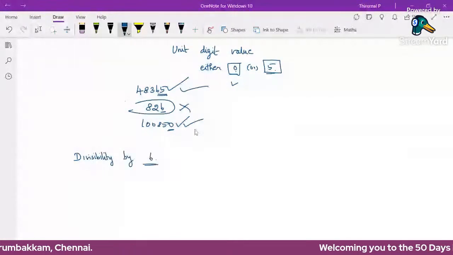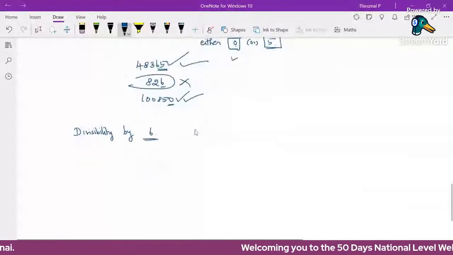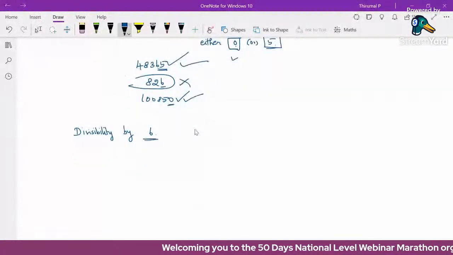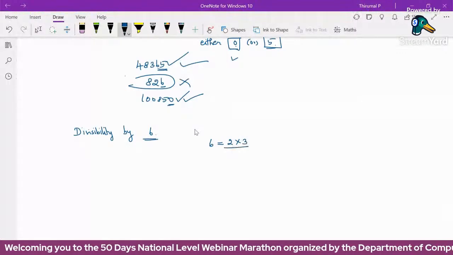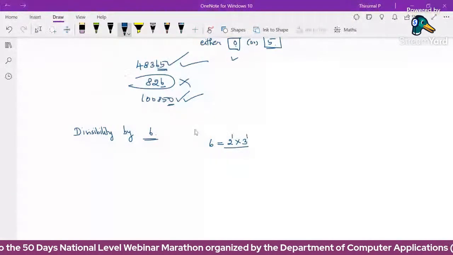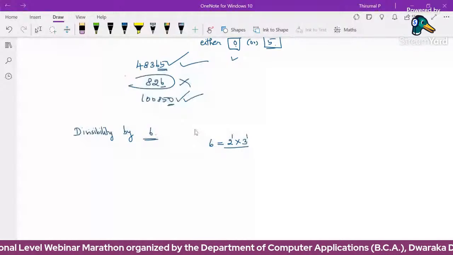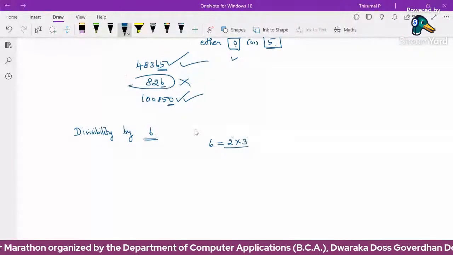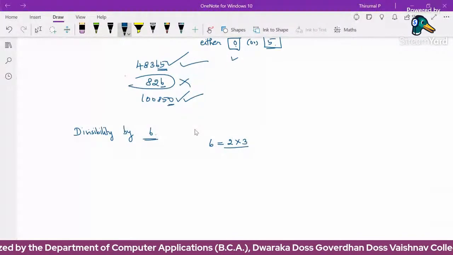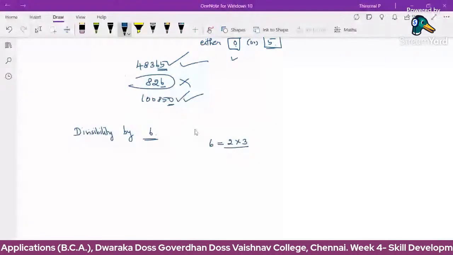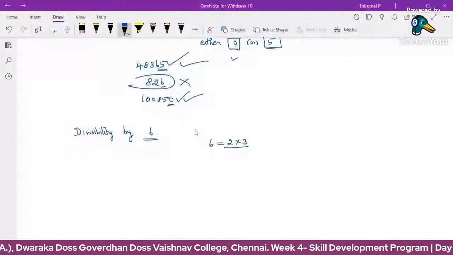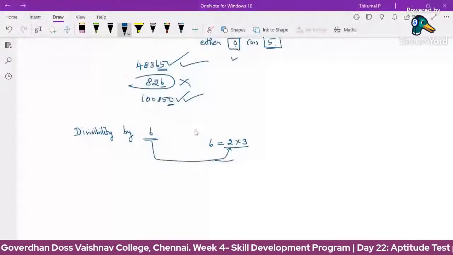Divisibility by 6. 6 can be written as 2 into 3, so its prime factors are 2 and 3. 2 is a prime number, and 3 is again a prime number. We are checking the divisibility condition for 6, and it is enough to check for 2 and 3.